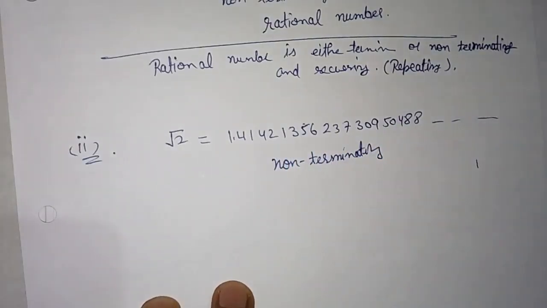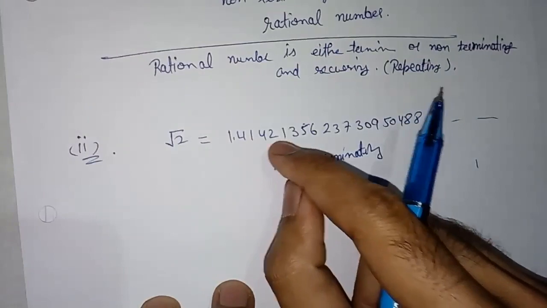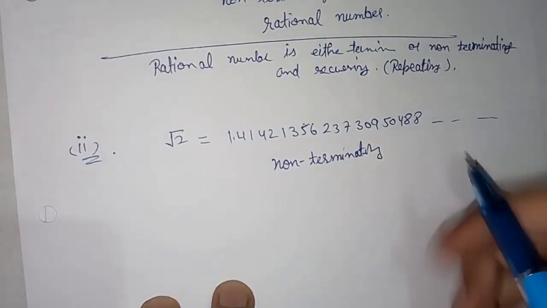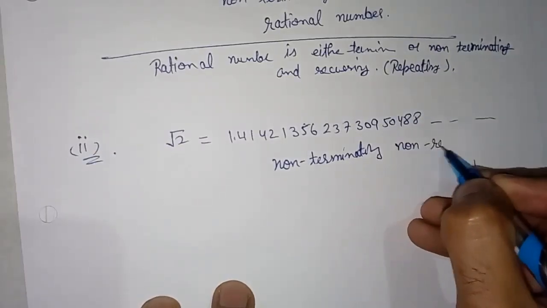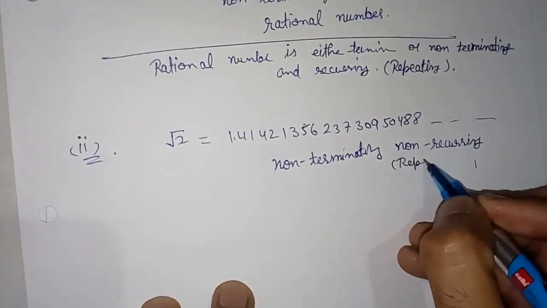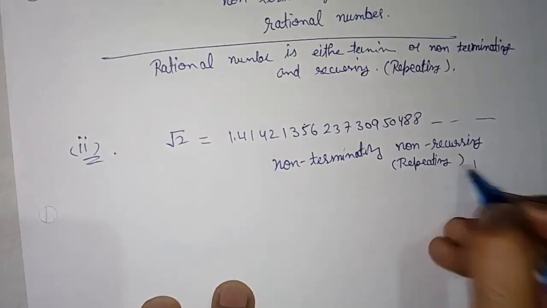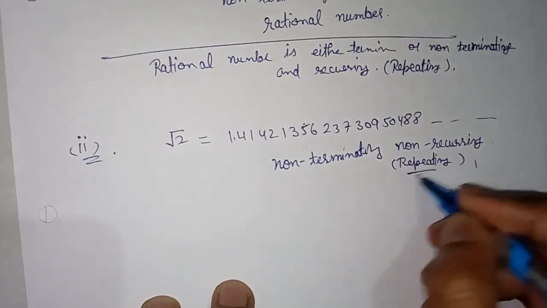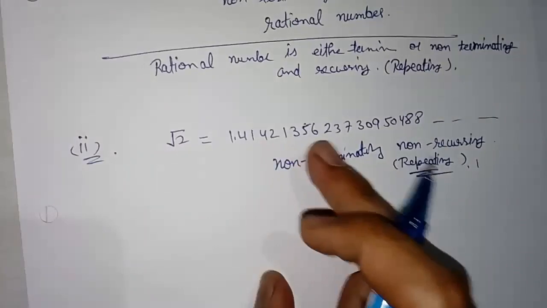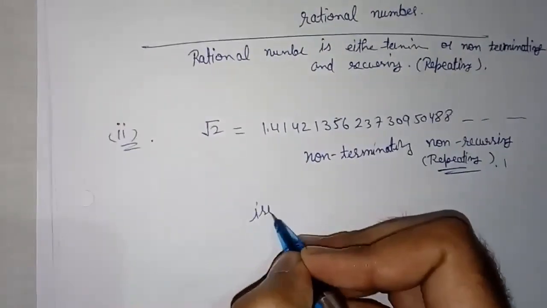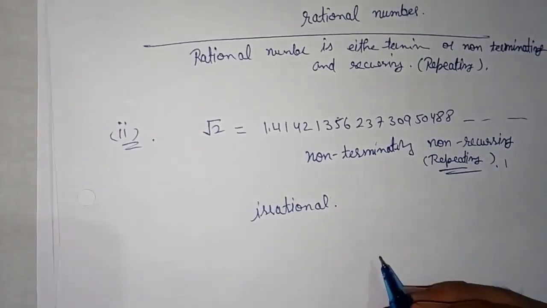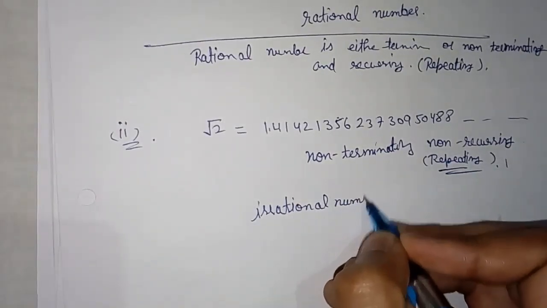So these are non-terminating. Okay, because this expansion is never over. So that's why it is non-terminating and non-recurring. Non-recurring means non-repeating. Okay, so it is not repeating. So that's why this type of expansion is for an irrational number.